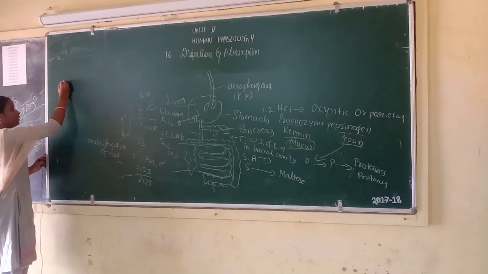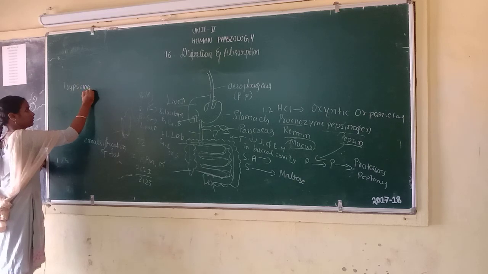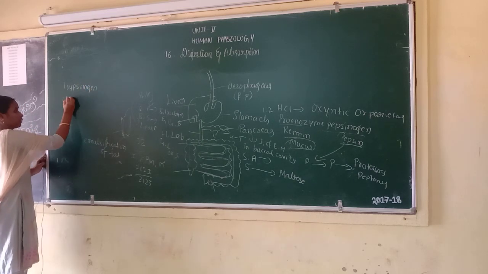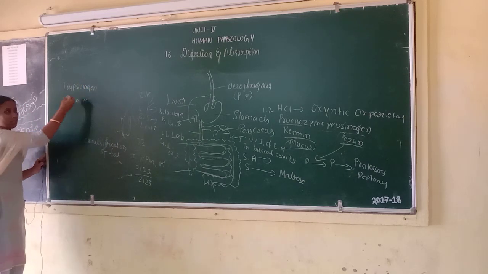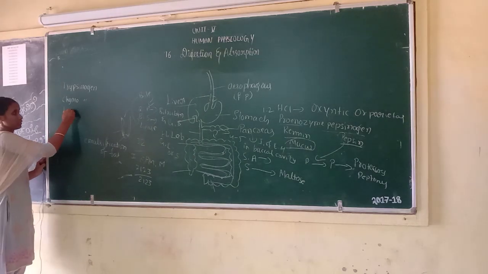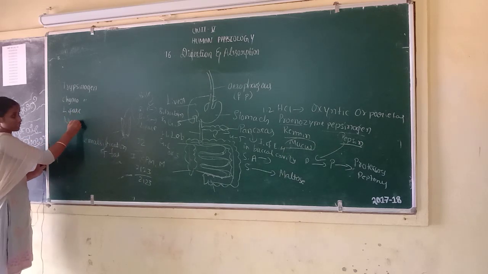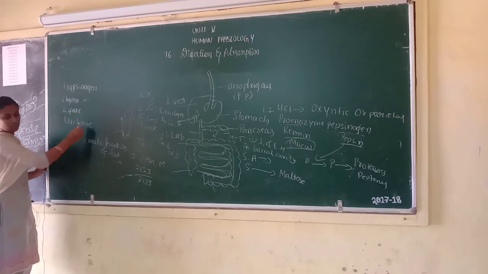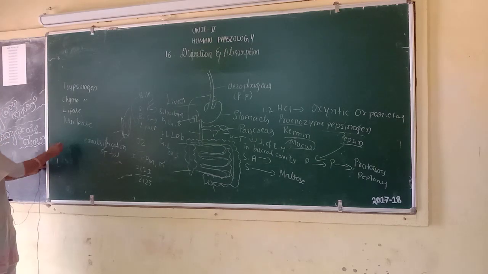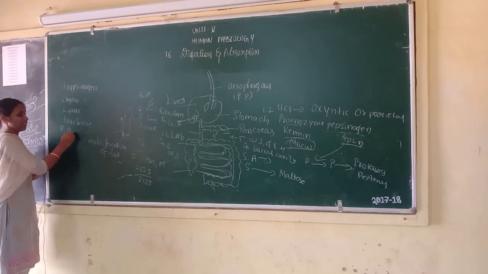inactive enzymes: trypsinogen, chymotrypsinogen, lipase, nuclease. Next, trypsinogen, pancreatic amylase.